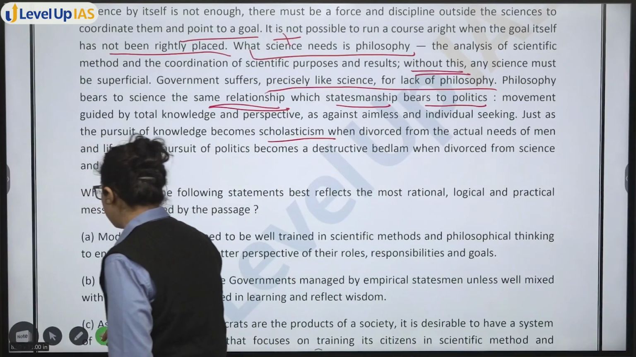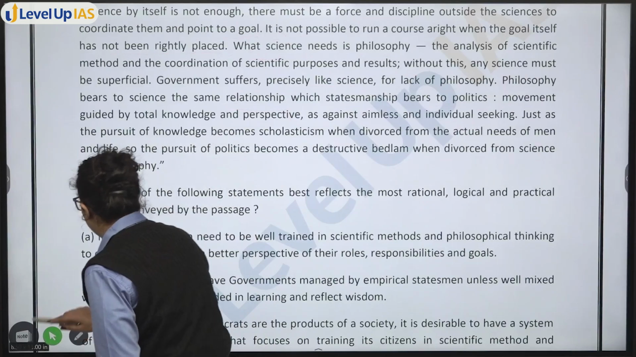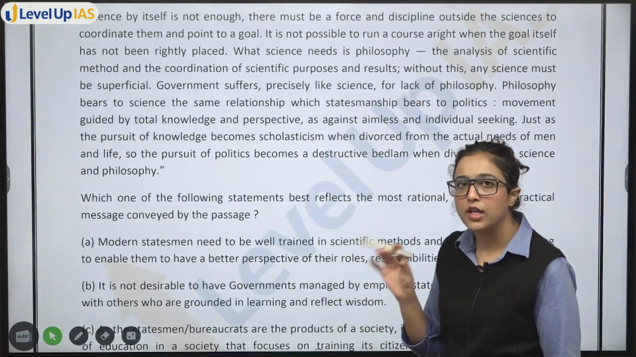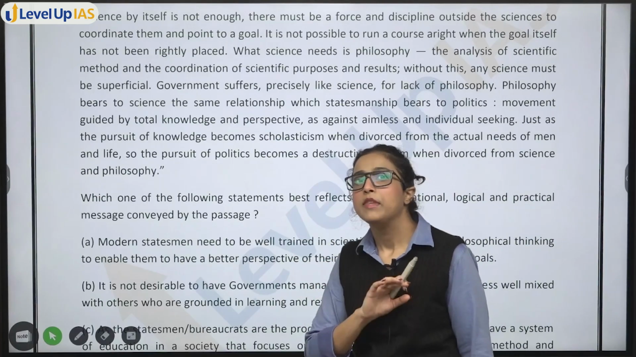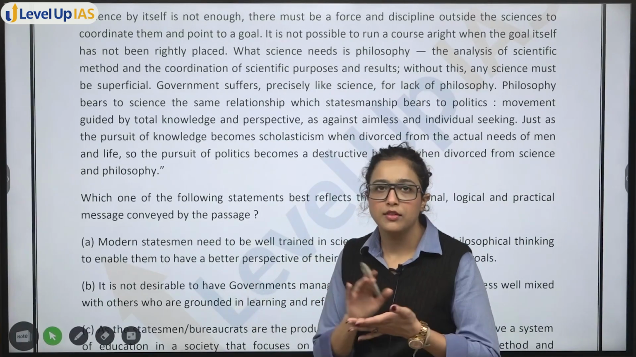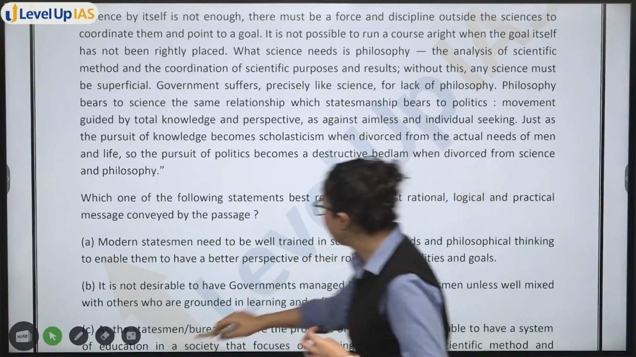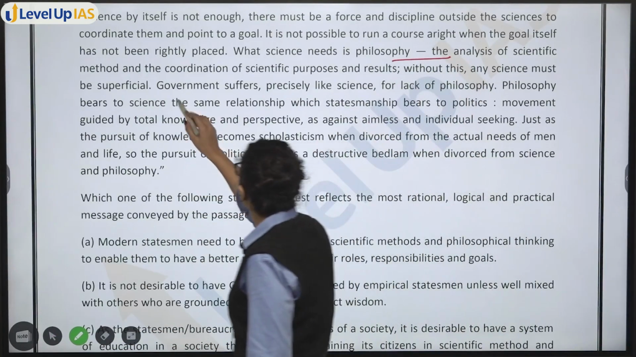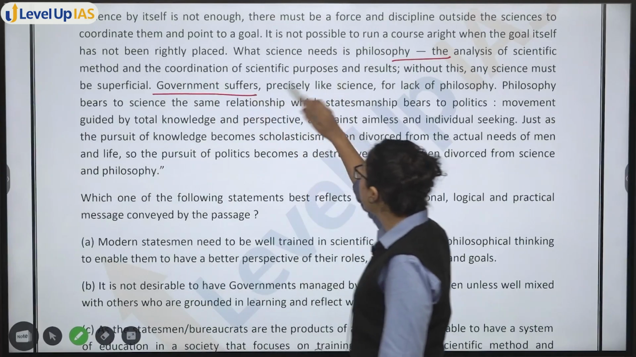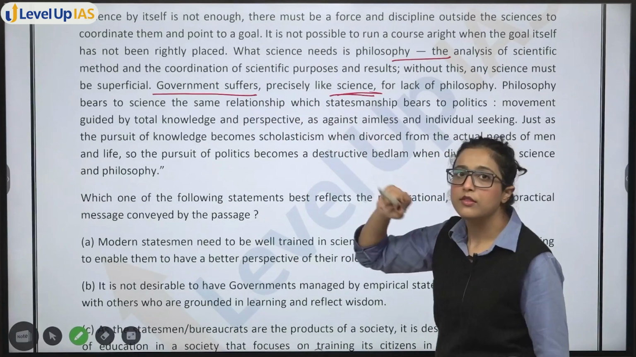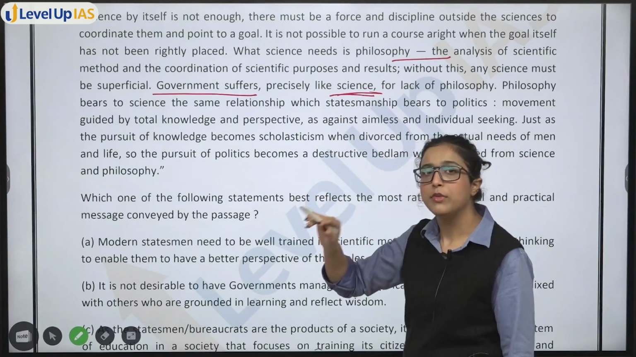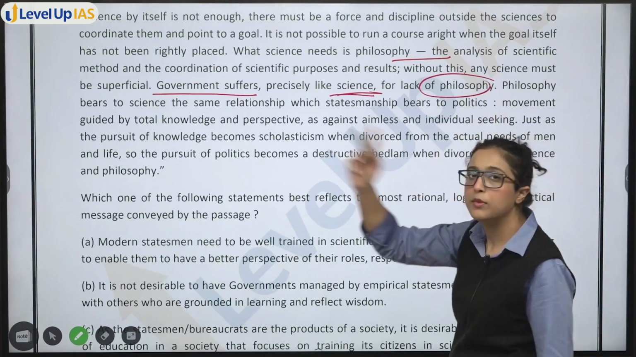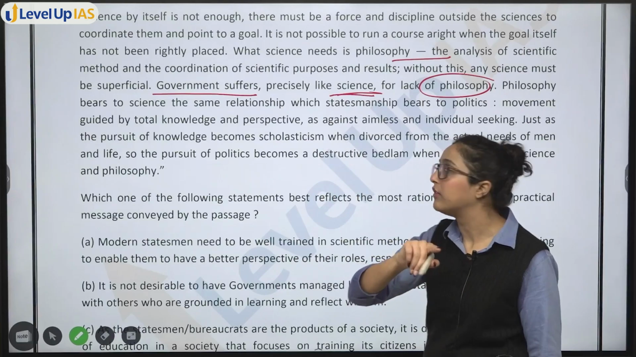See, we'll understand what the passage is saying. Firstly, science by itself is not enough. Science, first it introduced that science by itself is not enough. Philosophy is important with it. Next we see, what science needs is philosophy. So far so good. Now you see, government suffers precisely like science. That means something is missing in government too. Government is suffering like science for lack of philosophy. What is missing? Government also lacks philosophy.